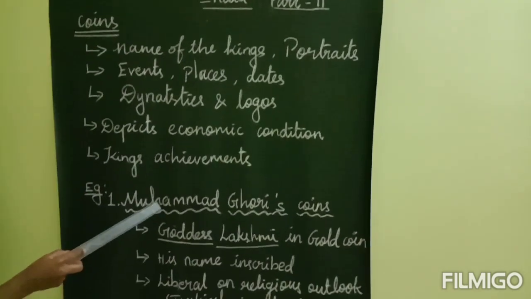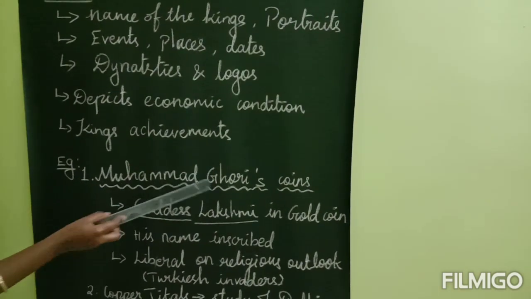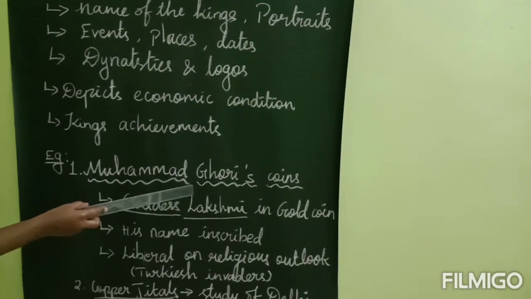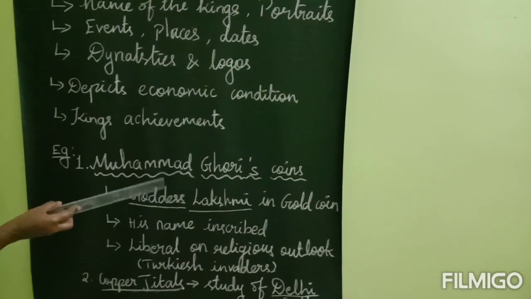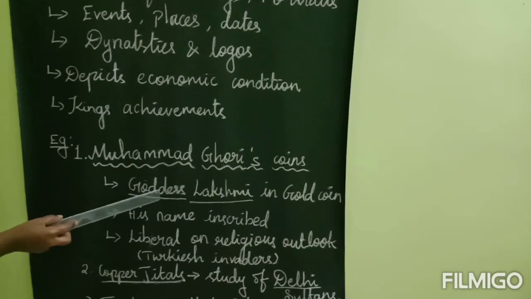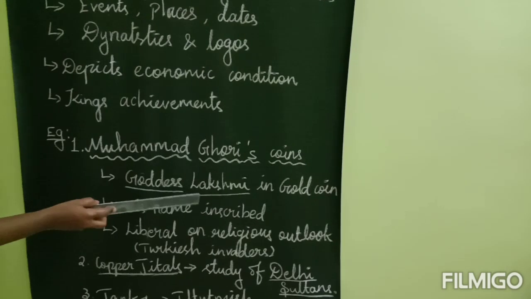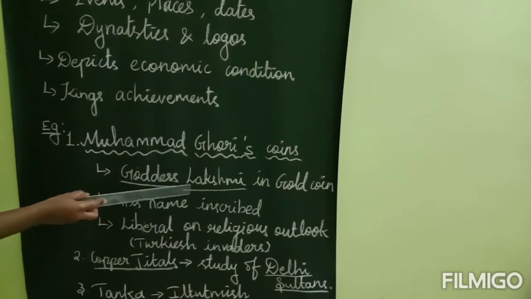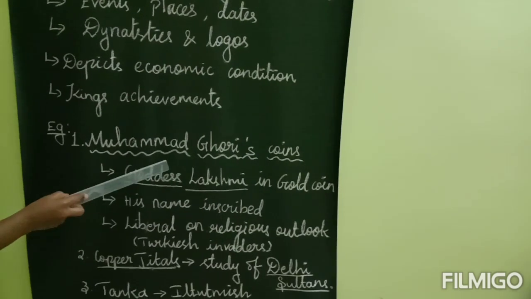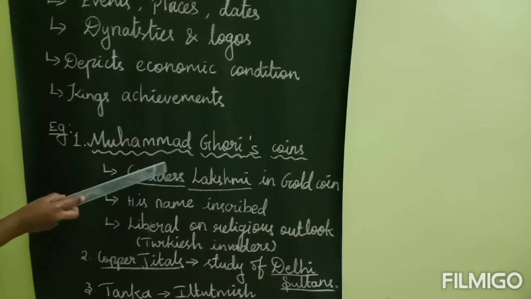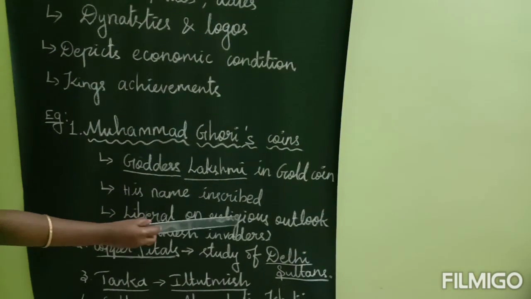Here we have some examples of coins. First one is Muhammad Ghori's coin. Muhammad Ghori was a Turkish invader who invaded India. At that time he issued a coin with the figure of the goddess Lakshmi. Goddess Lakshmi, you know, is a Hindu goddess. And he also inscribed his name on the coin. With this we can see that these Turkish invaders were liberal in their religious outlook.